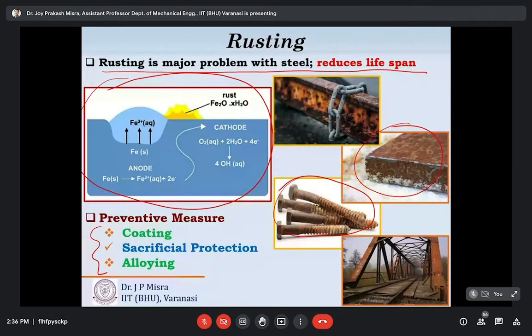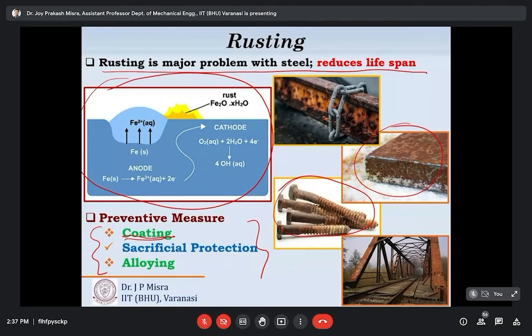We have to try these to improve the corrosion resistance of low alloy steels, as well as the service life of components produced using them. Before going into details, I just wish to give a brief idea of these three methods: what do you mean by coating, what is sacrificial protection, or what do you mean by alloying? So we should start with coating.